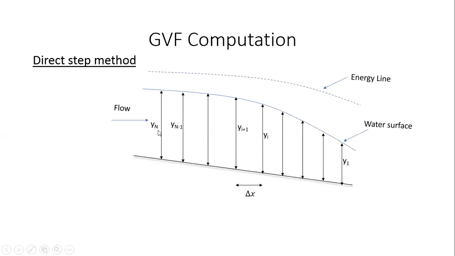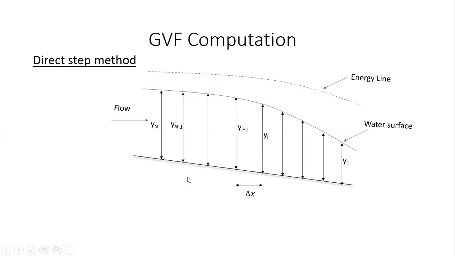As yn changes to yn minus 1, I can find out the delta x here. Similarly, yn minus 1 to yn minus 2, I find out delta x here. If I just keep going all along, I can keep finding out the delta x between every two successive transitions, and then sum up all these delta x's. That will give me the total length of this profile.